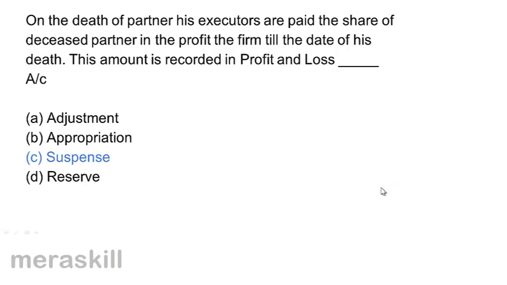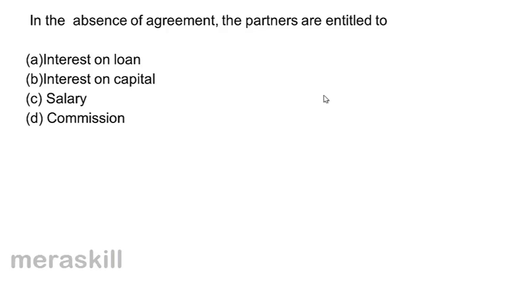Correct answer is C. In the absence of an agreement, the partners are entitled to interest on loan. A: B interest on capital, C salary, D commission. In the absence of an agreement, they are only entitled to interest on loan.